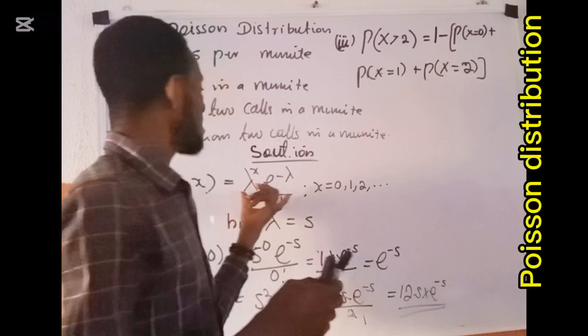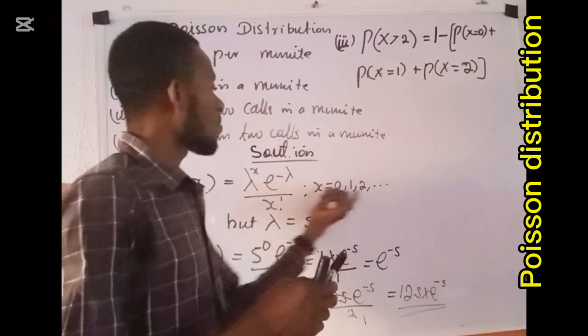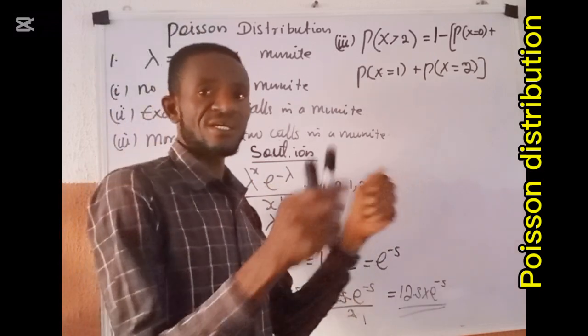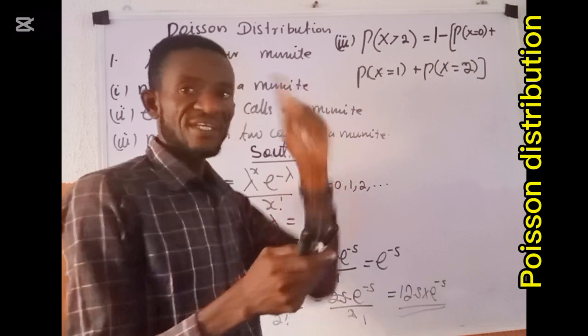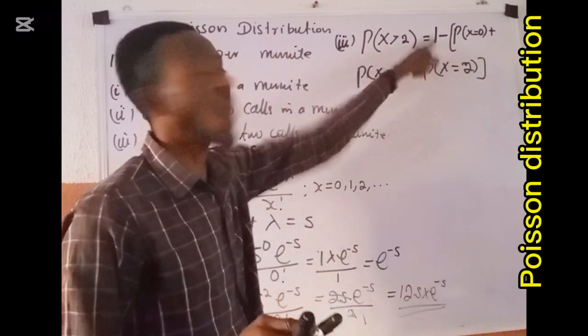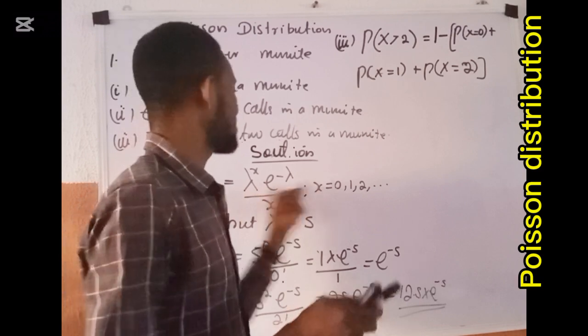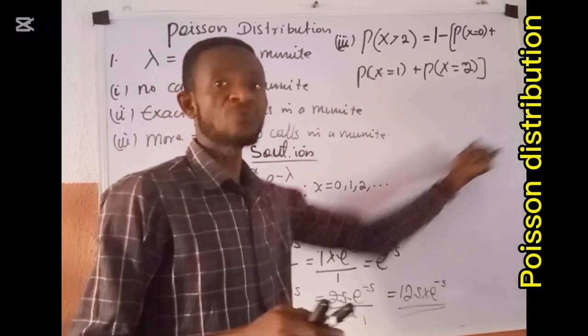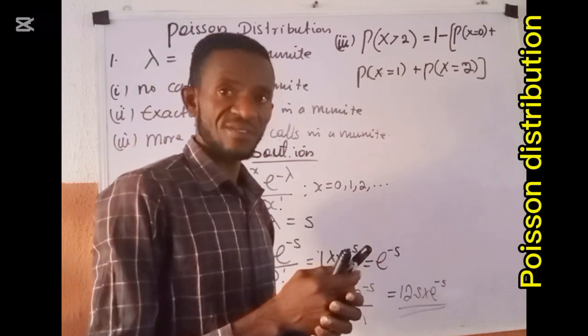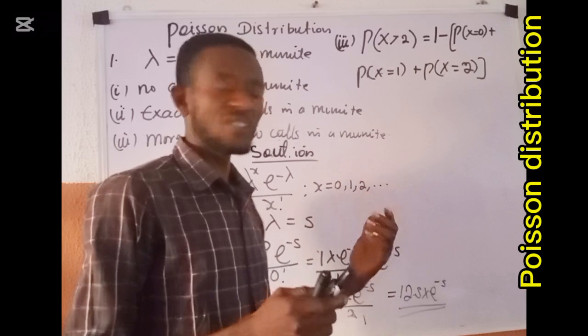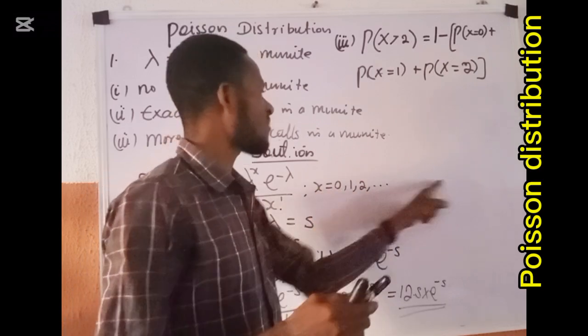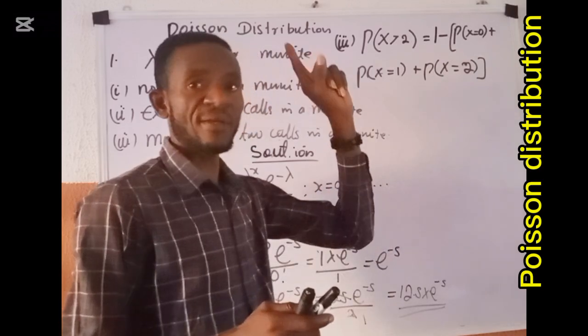When we evaluate this probability over the entire range and sum it, the answer is going to be 1. But of course, we cannot evaluate this probability over the entire range down to positive infinity. So knowing fully well that the sum of all the probability is 1,